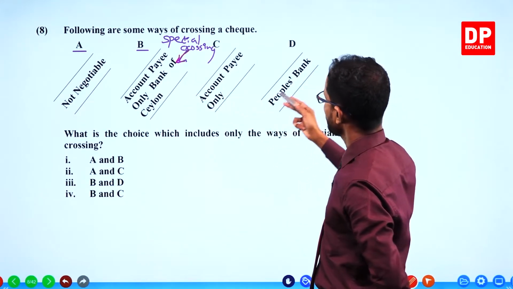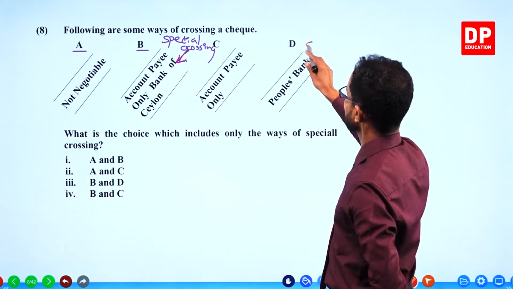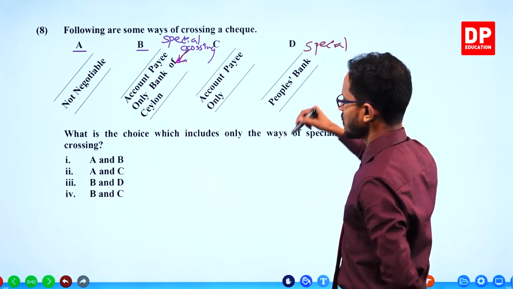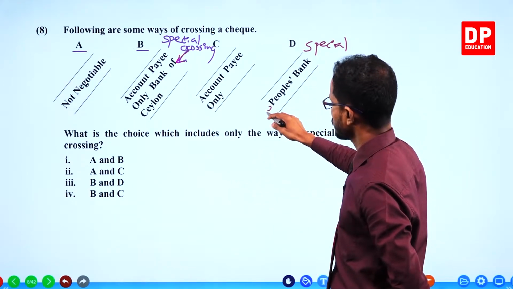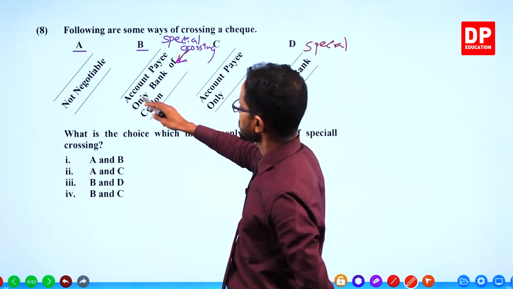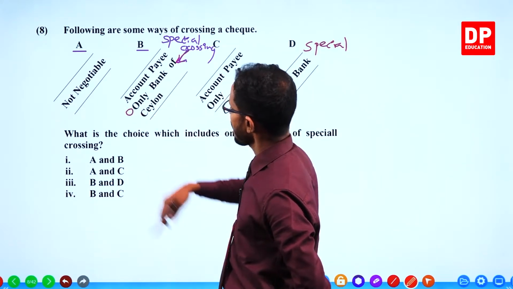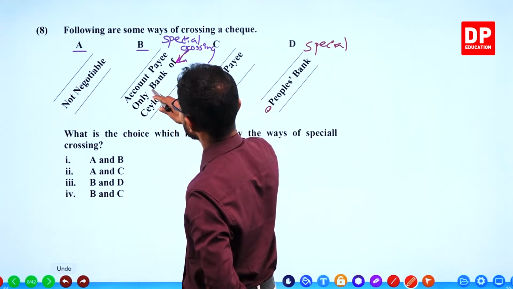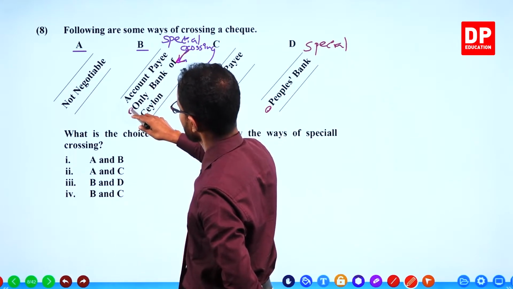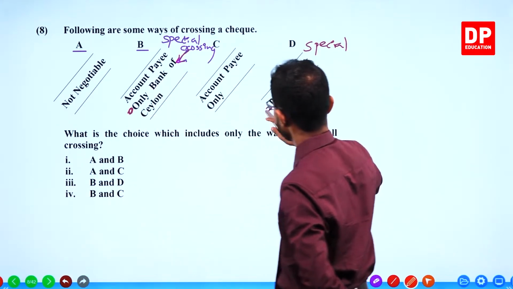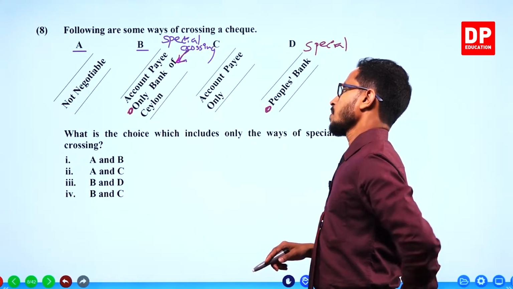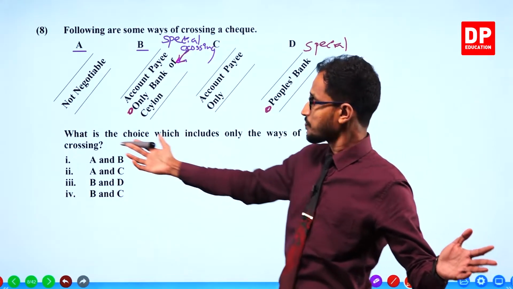Account payee only, People's Bank. This is also a special crossing. That is a special crossing too. This one also a special crossing. What is the question?